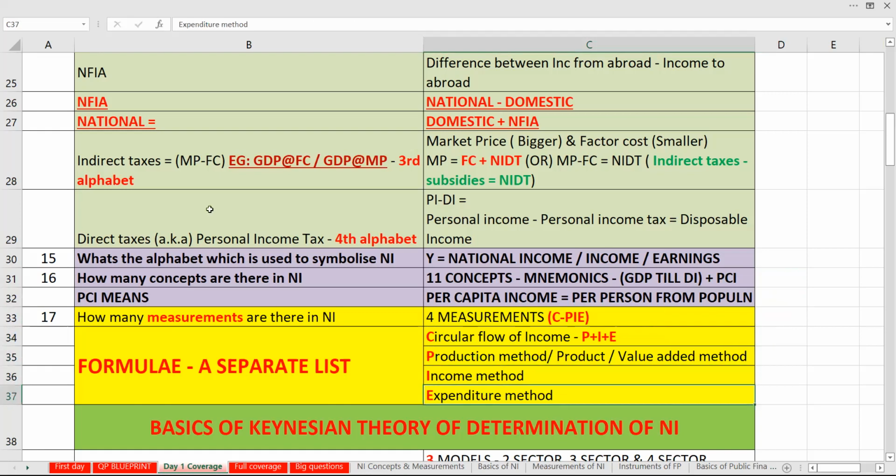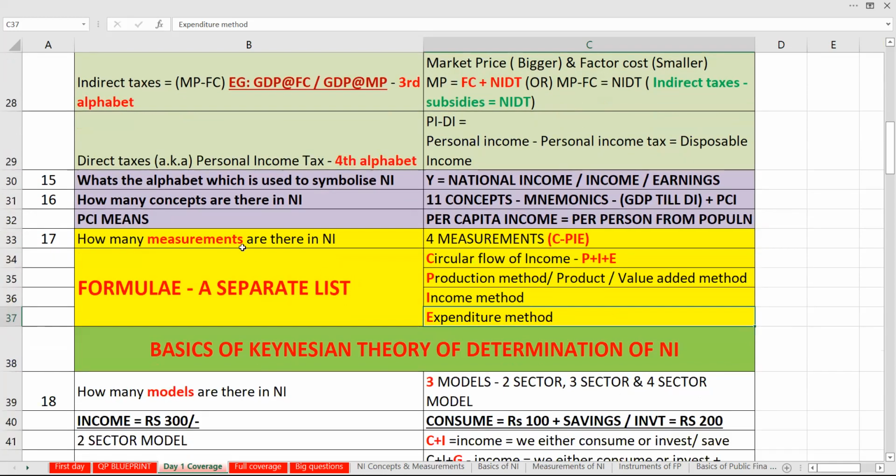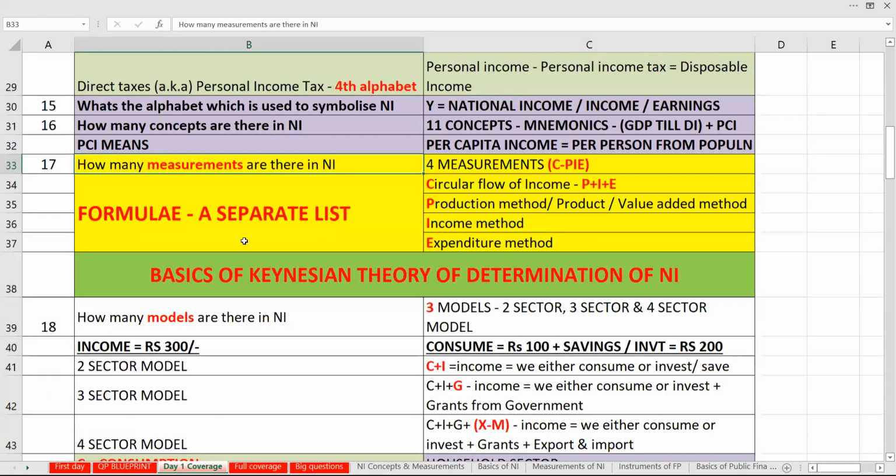What does that mean? That means any national income you are going to measure, there is not one way of covering it. One way you will cover it using the product. One way you will cover using the income that you derive. One is the expenditure, that means the consumption that you are going to have. With that, they are going to measure something.